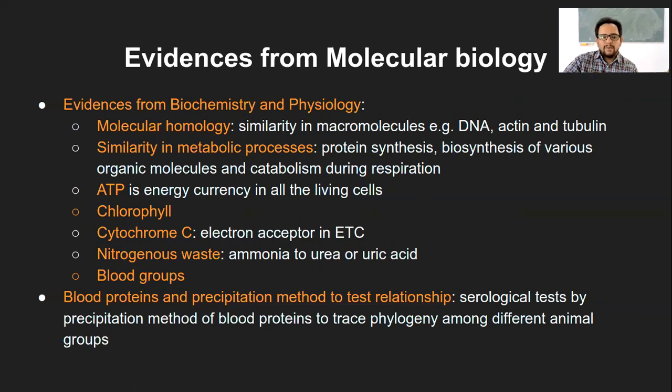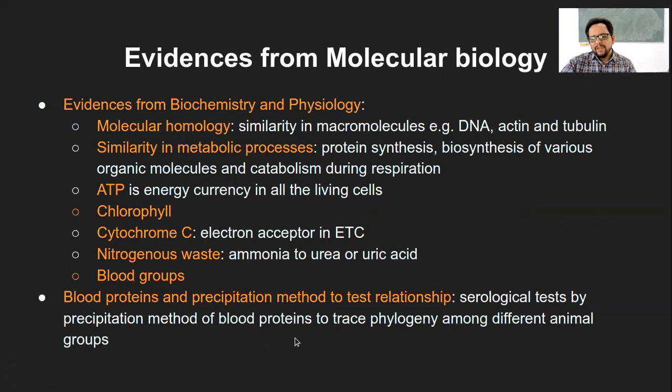There is one particular test done for the blood proteins. It's called the precipitation method, and this is specifically done to test the relationship between, let's say, a monkey and a human being. These are serological, that means serum based, tests by the precipitation method.